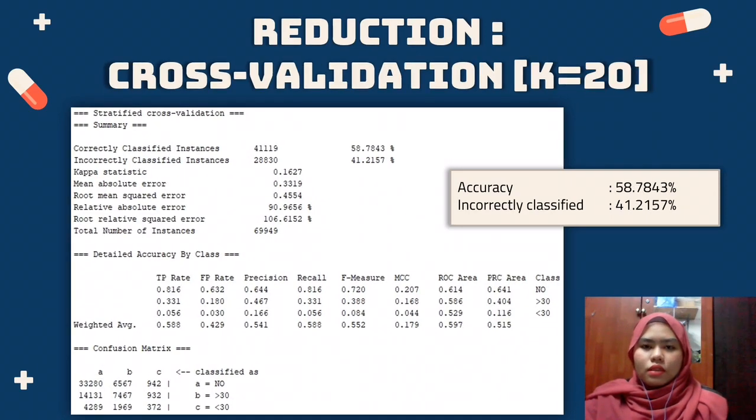Next, change the number of folds to 20 and then run the test again by clicking the start button. The results are also shown in the slide with the accuracy of 58.78%. The incorrectly classified is 41.22%. So from both of the tests on the previous slide, which performed classification on the full dataset, the total confusion matrix and accuracy are increasing from the full dataset to the reduced dataset.